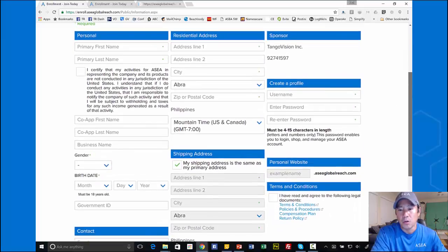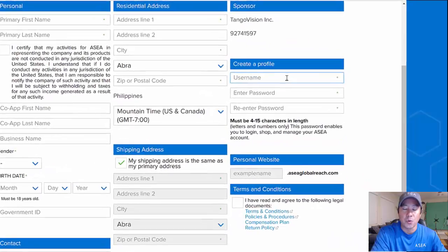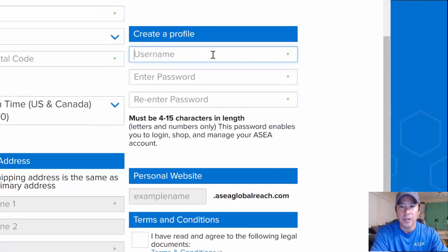Now, real quick thing here. This is where they're going to select their username, just like we do here in the United States or open markets. But notice that their personal website address is not going to be a teamasea.com website. It's ASEAGlobalReach.com. This is where the big difference is. So if they put in their name, let's just say I put in the name Fred, their address down here is fred.ASEAGlobalReach.com. So hopefully, it's very important, guys.